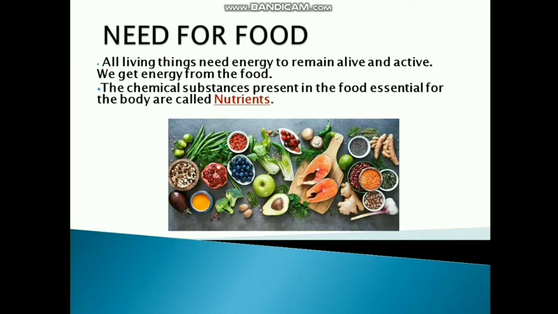Second, the chemical substances present in the food that are essential for the body are called nutrients. All the chemical substances which are present in our food are known as the nutrients. The carbohydrates, the fats, the proteins, vitamins, minerals, all these are the nutrients which are present in the food.